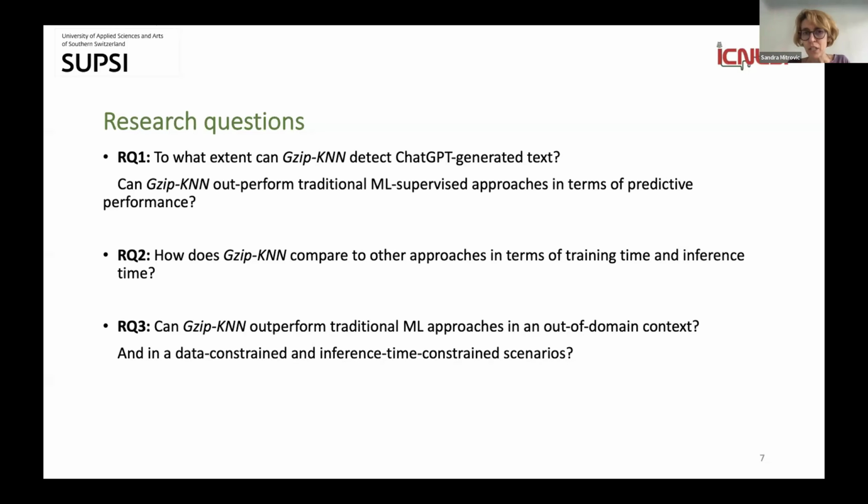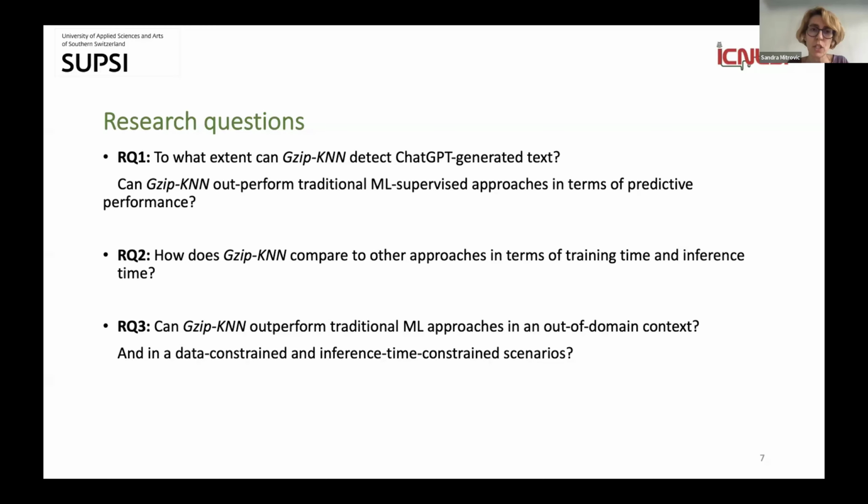So that's the question. Can it be well performing to discriminate between the classes, and can it also outperform traditional supervised machine learning approaches in terms of predictive performance? So that's our first research question.